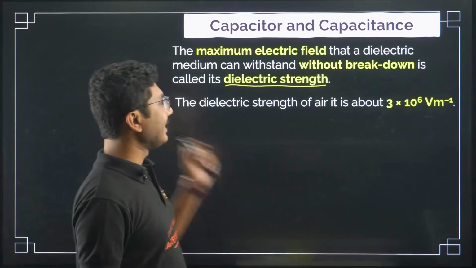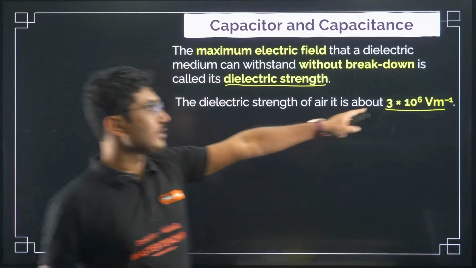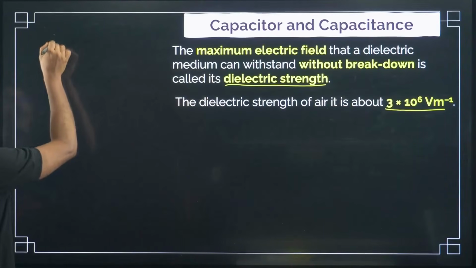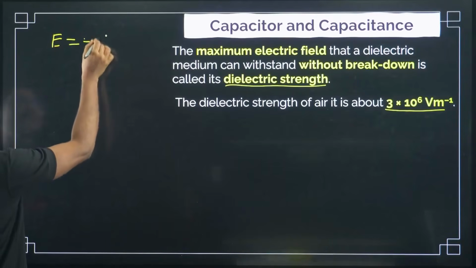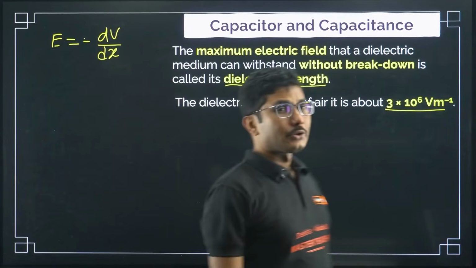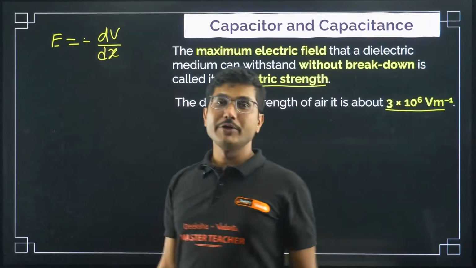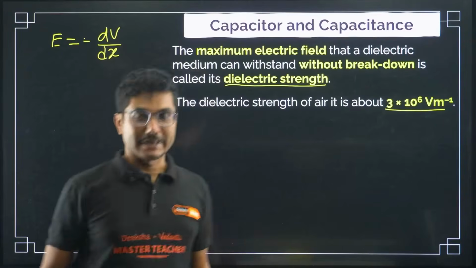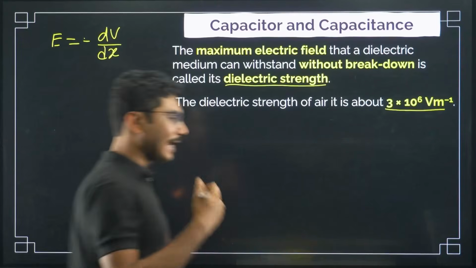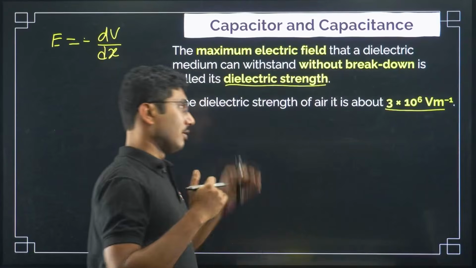The dielectric strength of air is 3 into 10 to the power of 6 volt per meter. This is an electric field. Volt per meter is a unit for electric field. If you remember, E was given by minus dV by dx, or delta V by delta x. This unit is volt, this unit is meter, so volt per meter is the unit of electric field. Dielectric strength is basically a measure of the electric field that it can withstand. Withstand means it does not break down if the electric field is below this level.